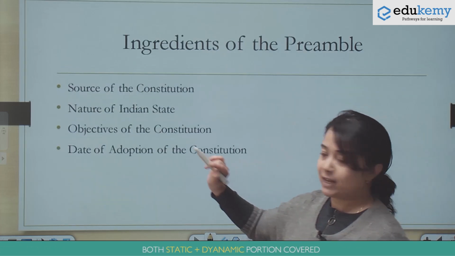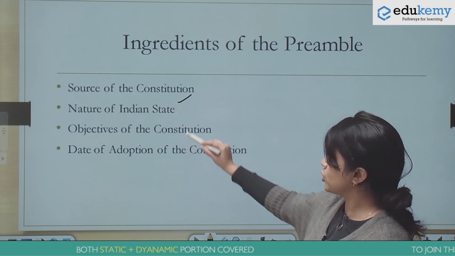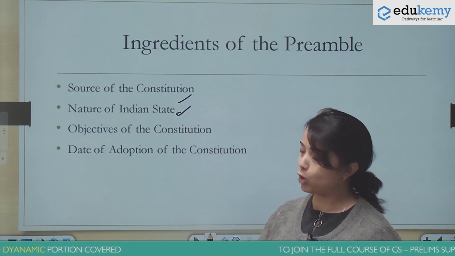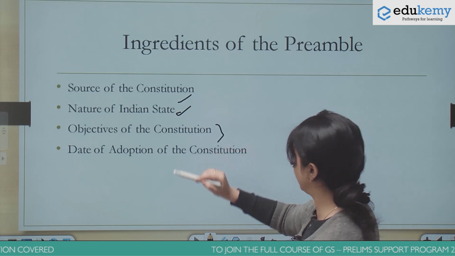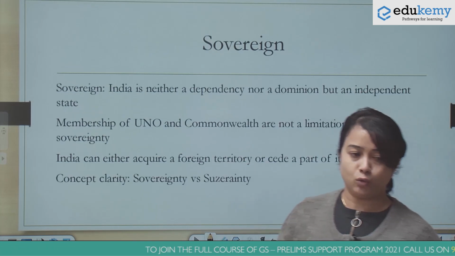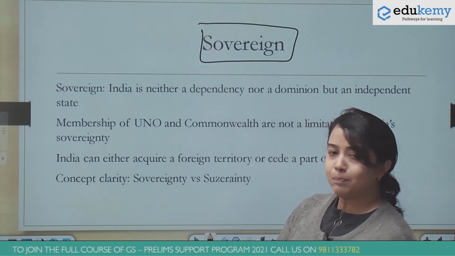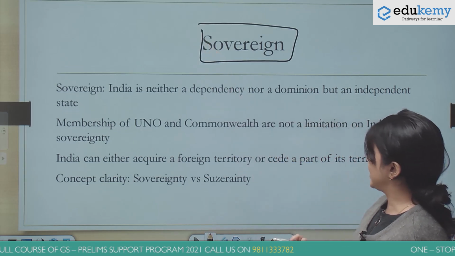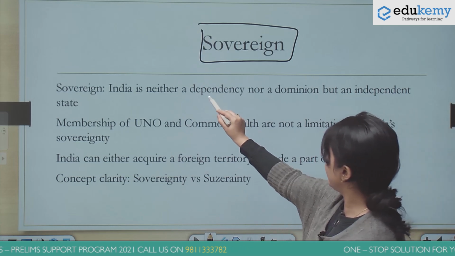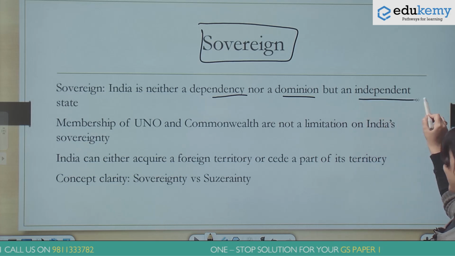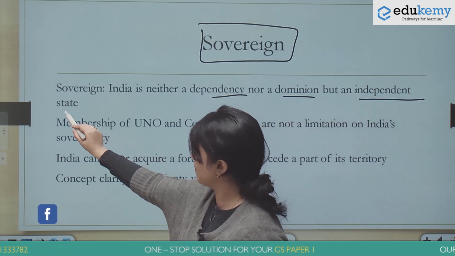This I already explained to you. What is the source of the Constitution? What is the nature of the Indian state, that is, a sovereign, secular, democratic republic? And what are the objectives of the Constitution? Coming to the first word that we have here, sovereign. The basic understanding of sovereign is that India is not a dependency or a dominion, but instead an independent state.